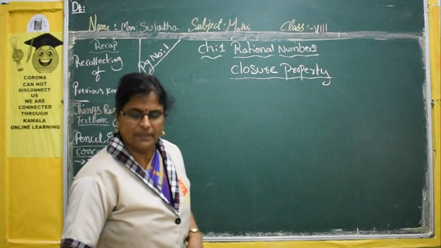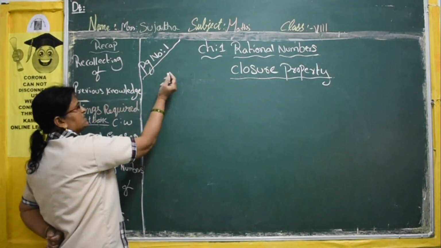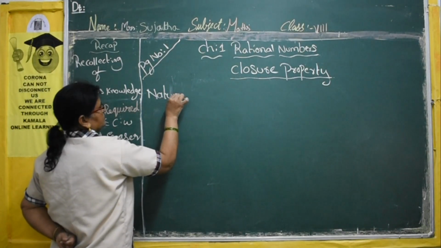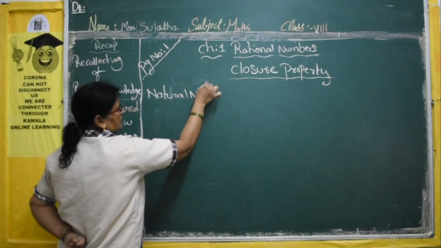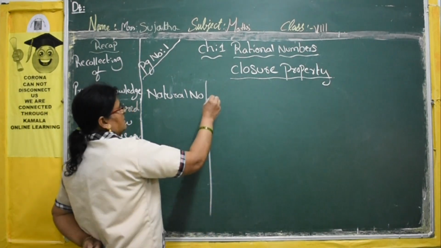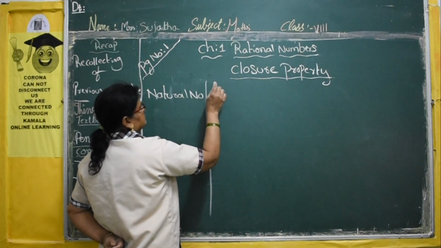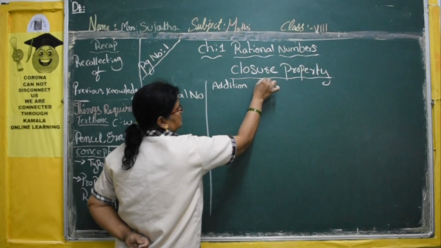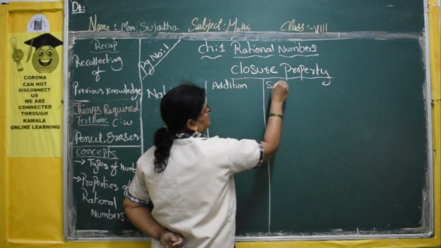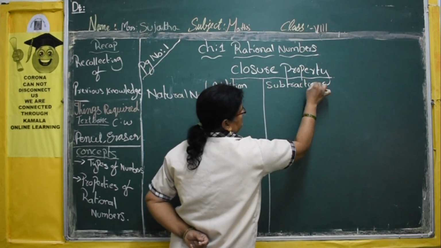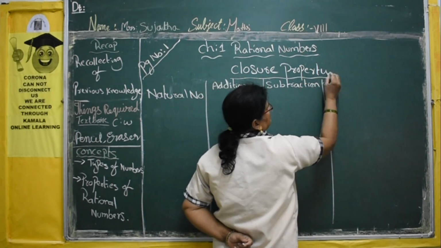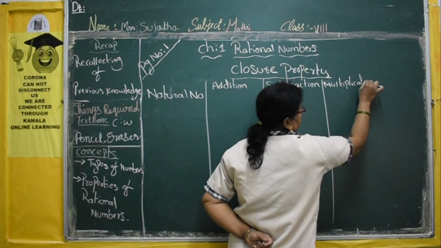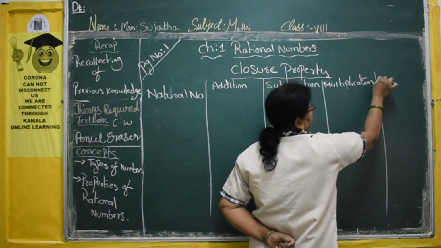First we will start with closure property. First, natural numbers, for addition, and subtraction, and multiplication, last one is division.